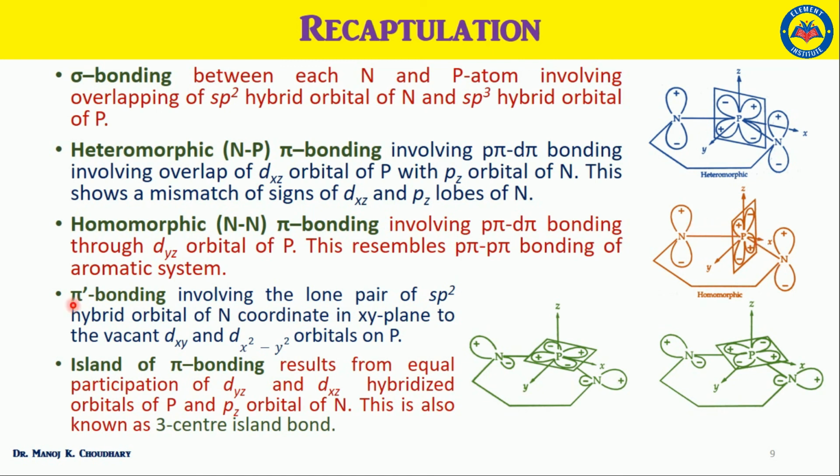And the pi prime bonding, which involves the lone pair of sp2 hybrid orbital of nitrogen which coordinate in the xy plane with the vacant dxy and the dx square minus y square orbital of the phosphorus atom. And lastly, the island of pi bonding results from the equal participation of dyz and the dxz hybrid orbital of phosphorus and the pz orbital of the nitrogen. This is also called as the 3-center island bond.